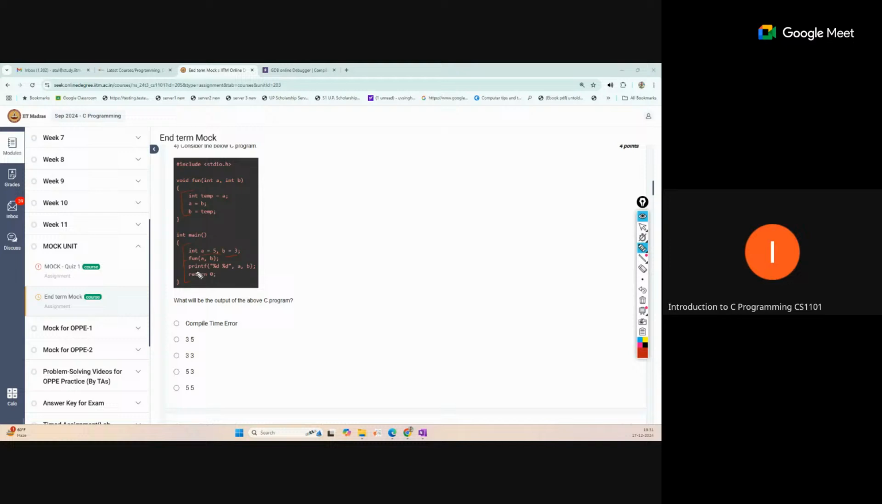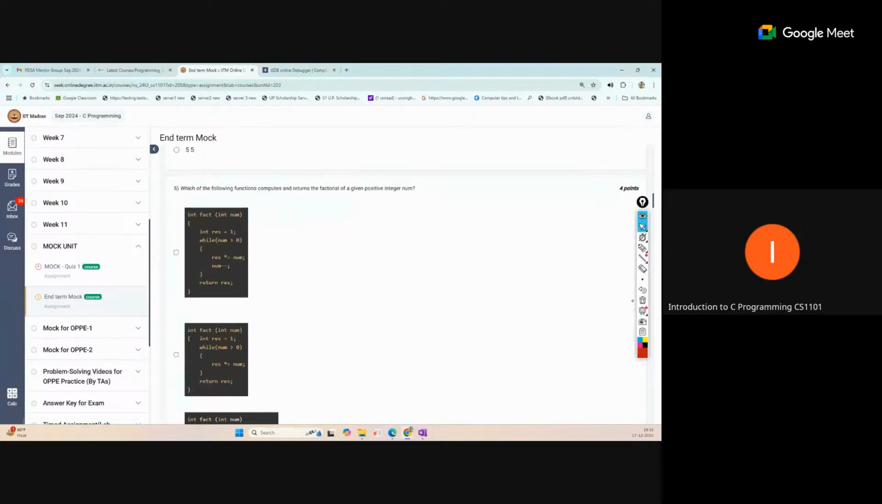So if you call this function, the local variables of the function are changing, but the main function variables are local, so they are not affected and will remain as they are. So 5 and 3 will be the output for this. Yeah, correct.